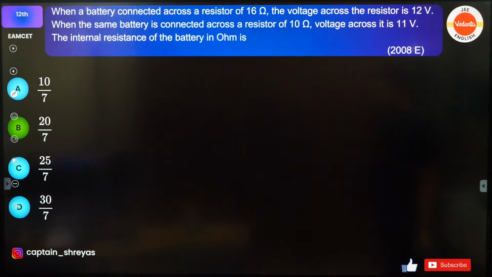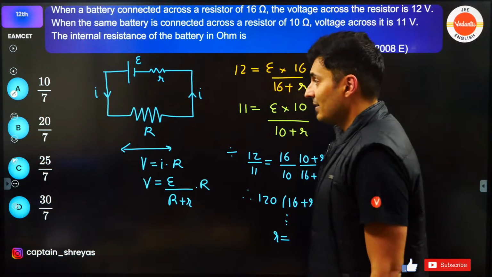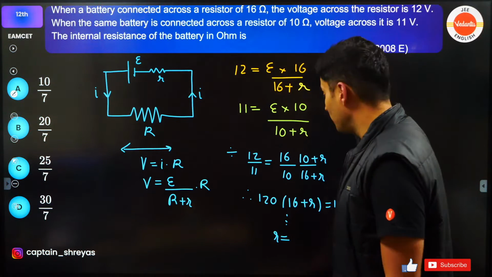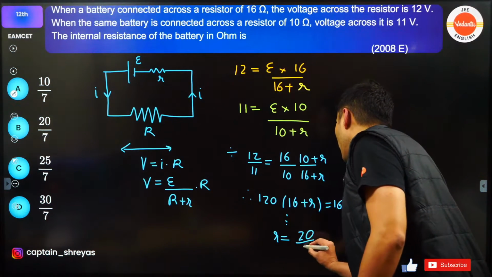Okay. So the answer comes out to be 20 by 7. 20 by 7. No, it is not C. It is option B. Just check it out. It is 20 by 7.